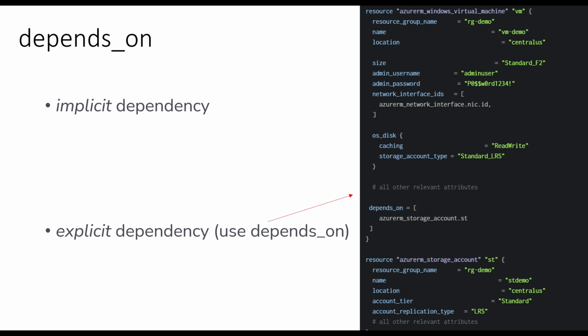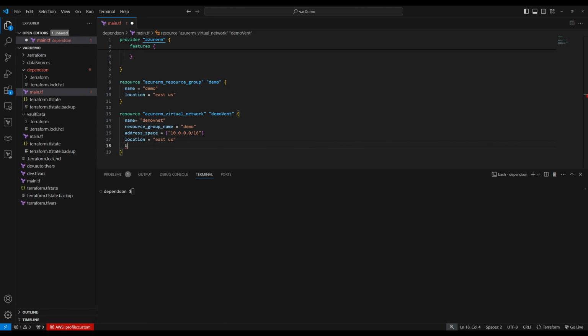Terraform depends on allows you to create an explicit dependency between two resources. Dependencies are not limited to just resources. They can be created between modules. Let's do a quick demo on depends on.